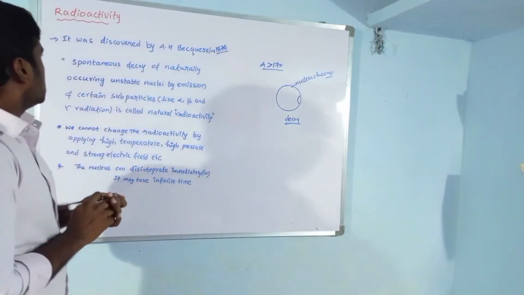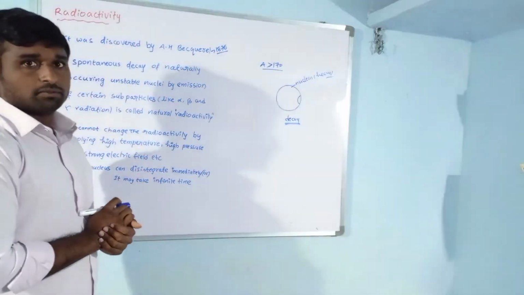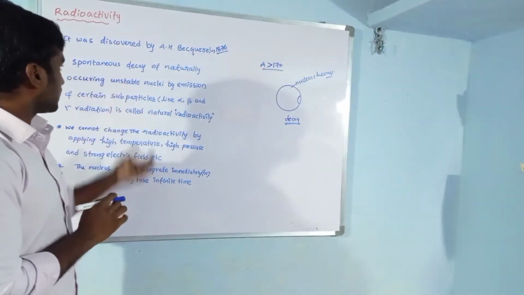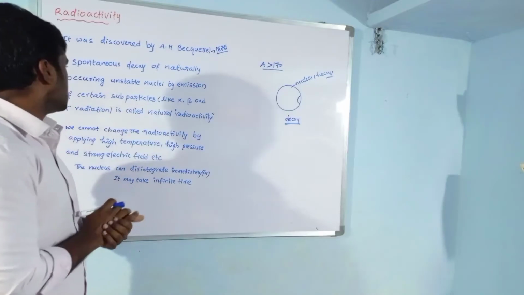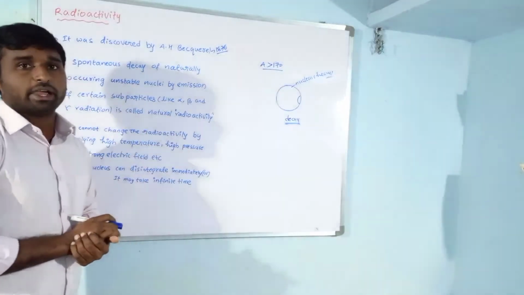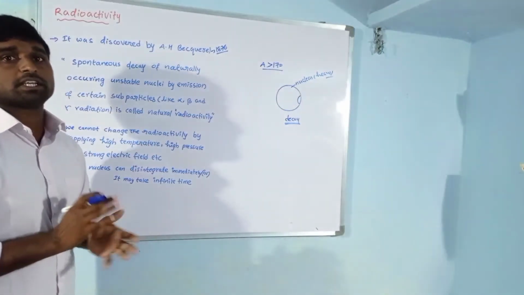So what is radioactivity? Let us see the definition. Spontaneous decay of naturally occurring unstable nuclei by emission of certain subatomic particles is called natural radioactivity. This process takes place naturally.